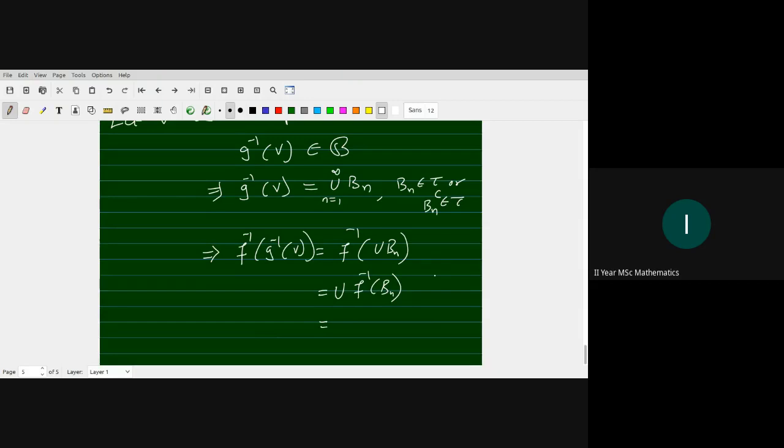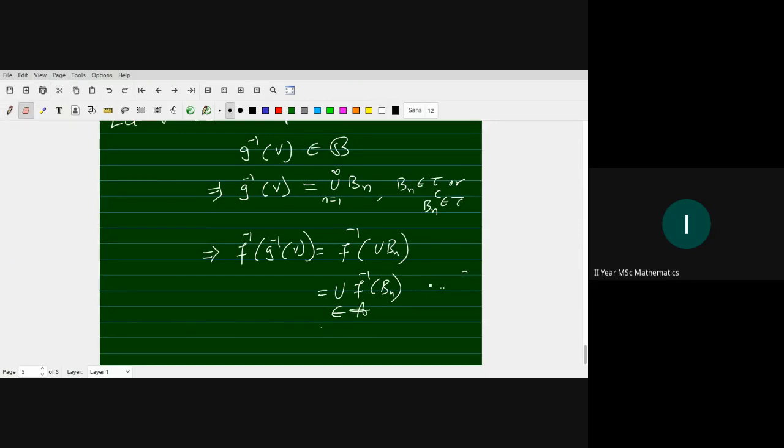What about F inverse of G inverse of V? This is F inverse of the union of Bn, which is the union of F inverse of Bn. Bn belongs to omega, so F inverse of Bn belongs to A, and the union of F inverse of Bn belongs to A.